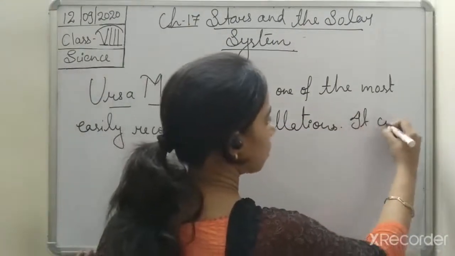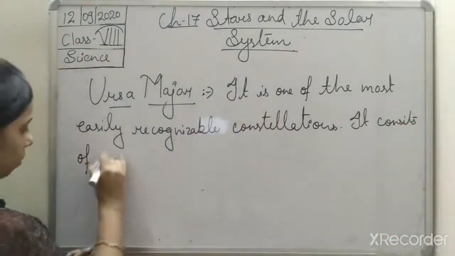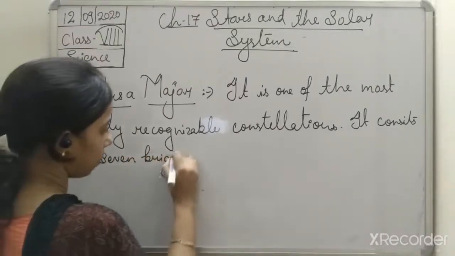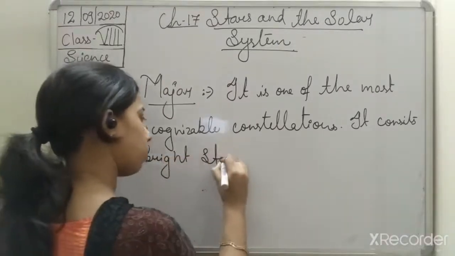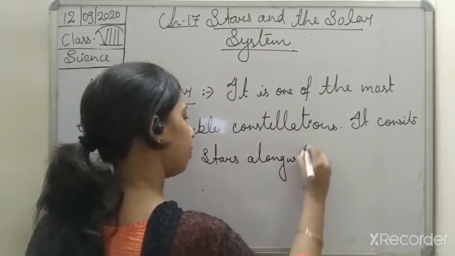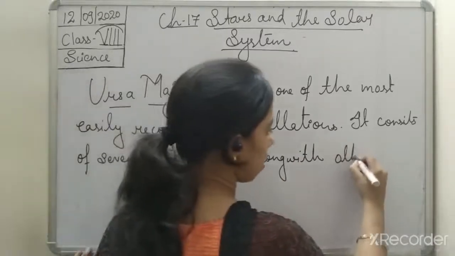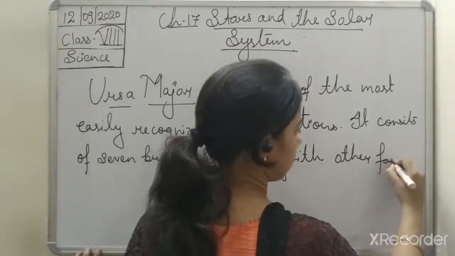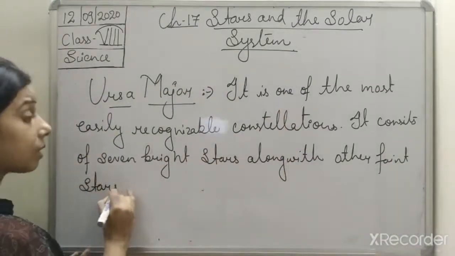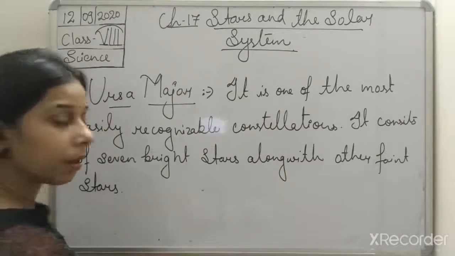It consists of 7 bright stars along with other faint stars. Okay, 7 stars are there, students, along with other faint stars.